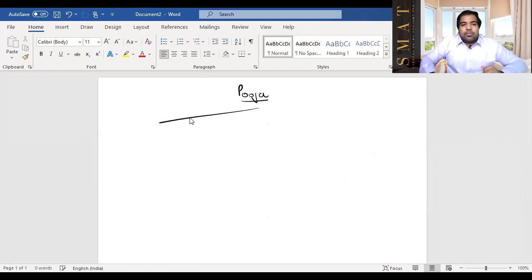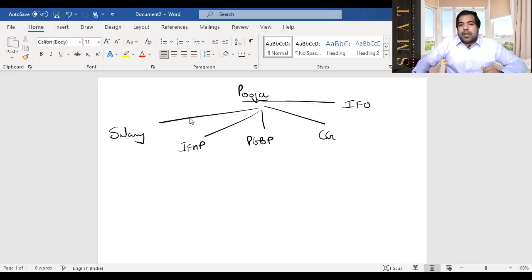Once you draw a diagram, solving it becomes very, very simple. This is salary, this is IFHP, this is PGBP, this is capital gain, and this is IFOS. Make it always in the exam, and hence solving will become very, very simple. Income from salary is 2,20,000. So I'm just going to put income from salary. I'll have to do a lot of back and forth because that's a PDF and I cannot write on that. So 2,20,000 is a profit.